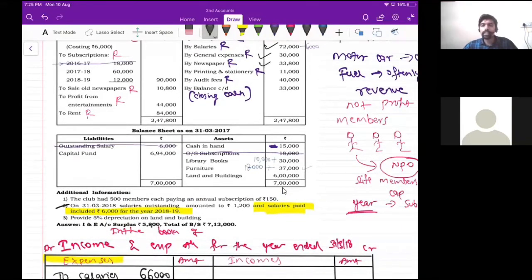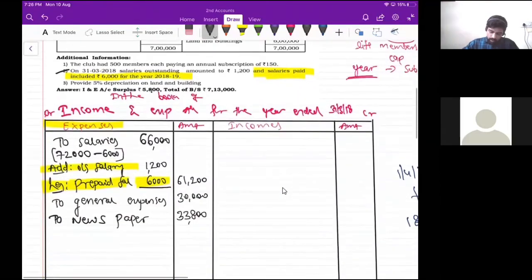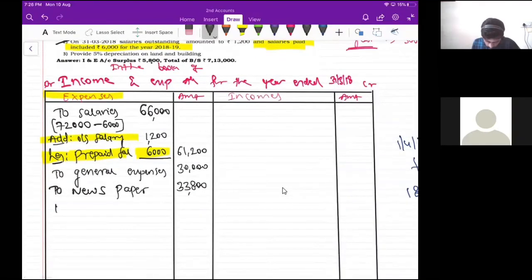Next one is printing and stationery, 11,000 rupees. Is there any adjustment for printing and stationery? No, right? Very good. There is no adjustment for printing and stationery. Expenditure side, to printing and stationery.